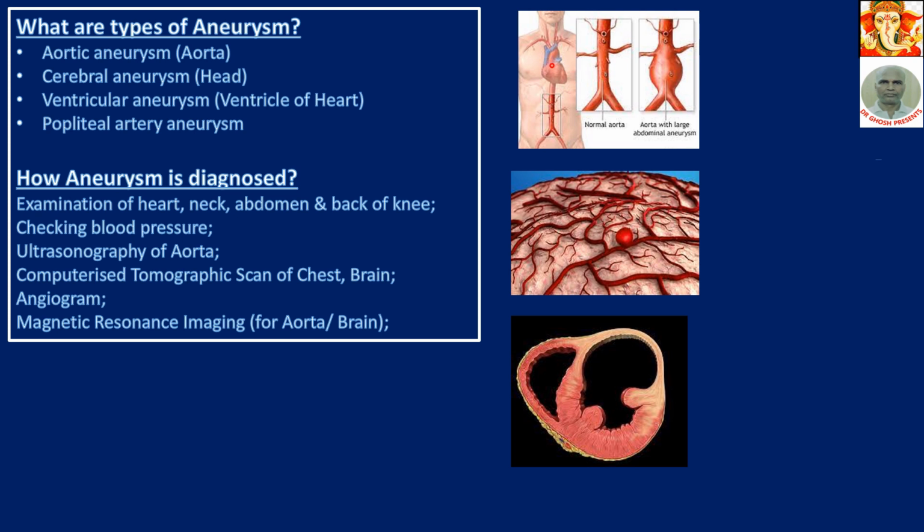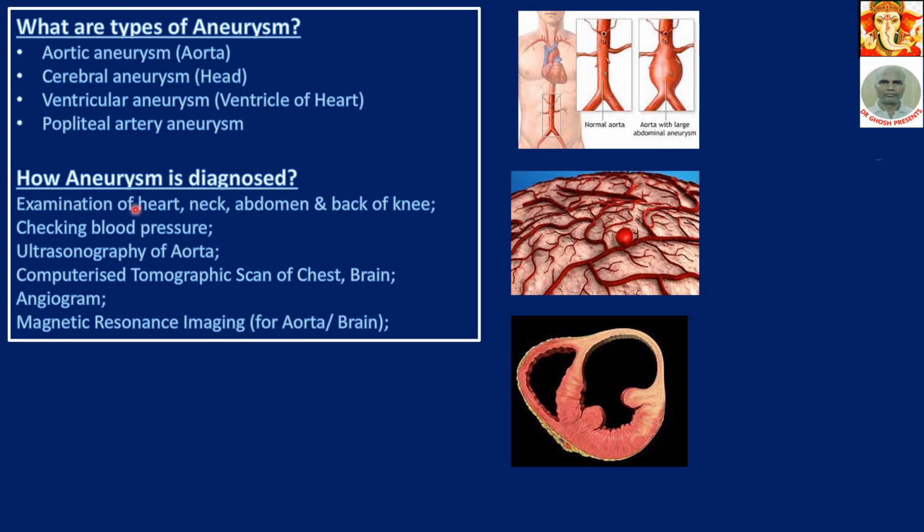This red arch is called the aortic arch. This is the chief artery coming out of the heart. Cerebral aneurysm occurs in the head. Ventricular aneurysm occurs in the ventricle of the heart. Popliteal aneurysm: the popliteal artery is just behind our knee joint.